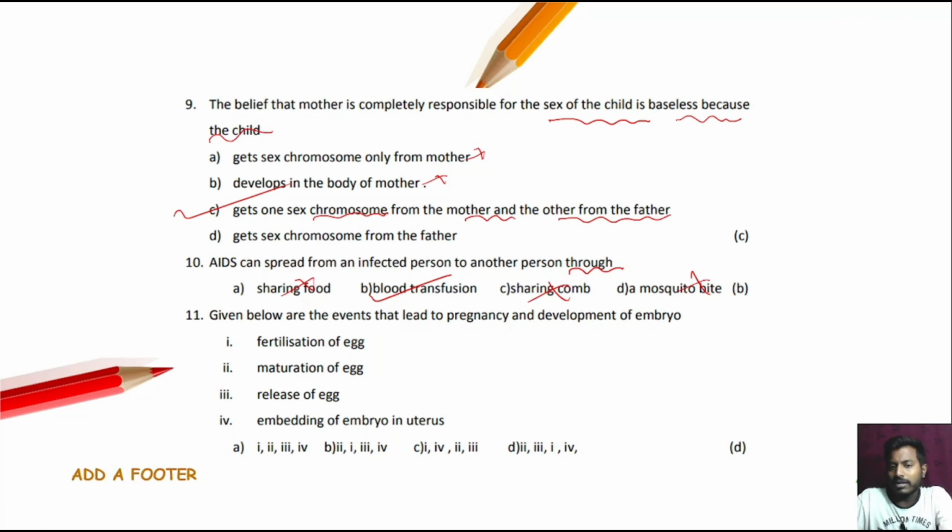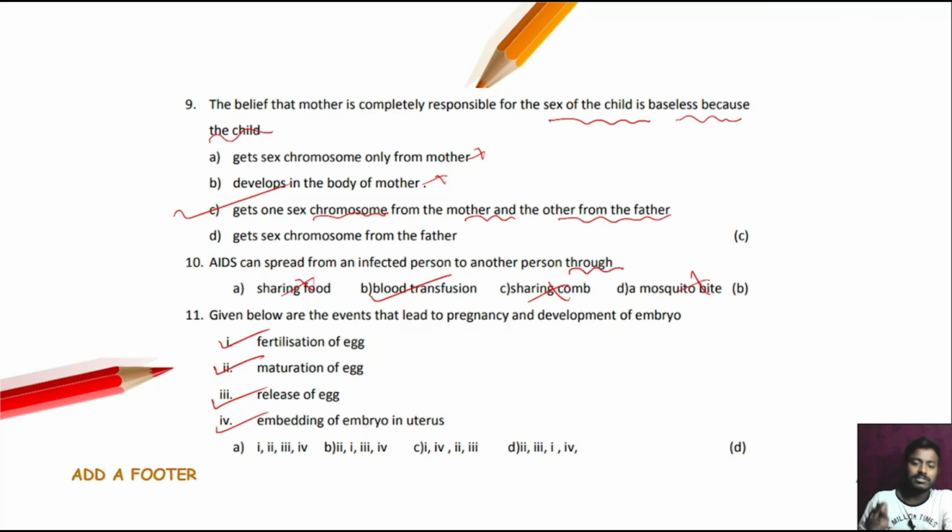Given below are the events that lead to pregnancy and the development of the embryo.